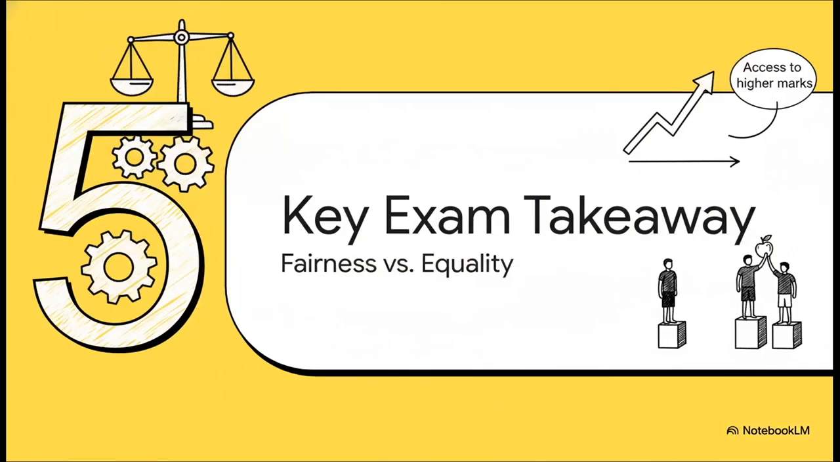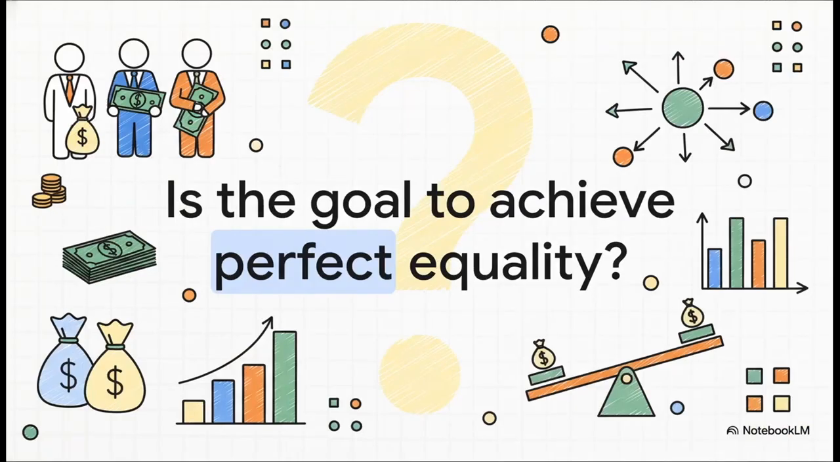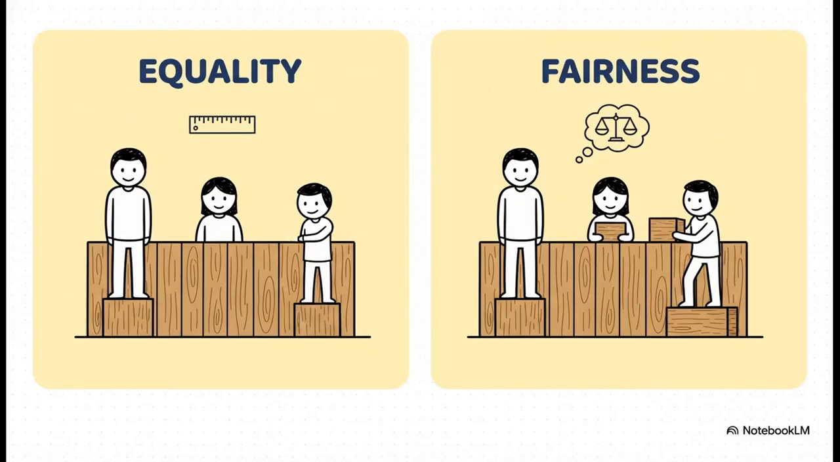Okay, this brings us to our last point, and honestly, it's one of the most important distinctions you can make to really impress an examiner. We need to be super clear on the difference between fairness and equality. So let's ask the obvious question. When a government tries to redistribute income, is the goal to make everyone earn the exact same amount of money? Well, the short answer is no, not at all. And here's the crucial reason why.